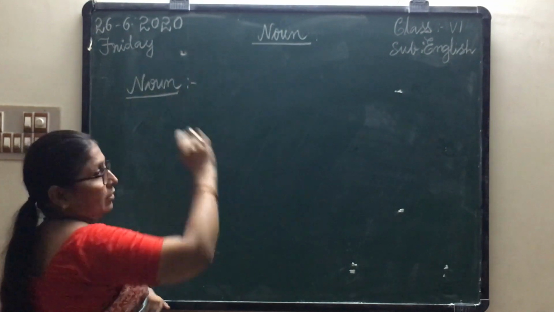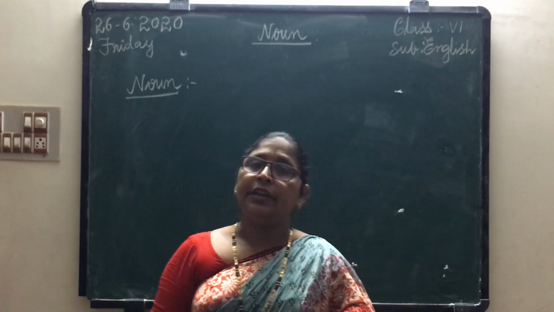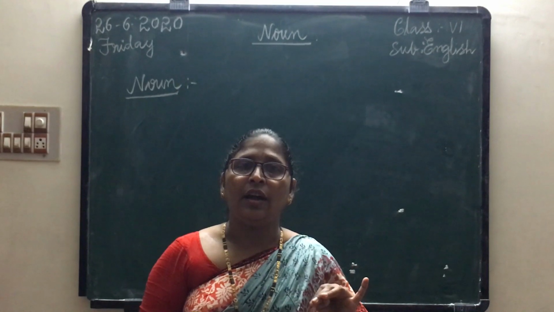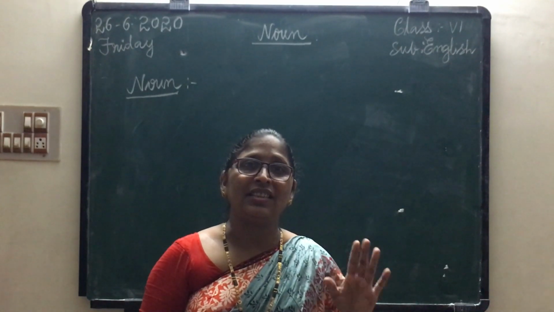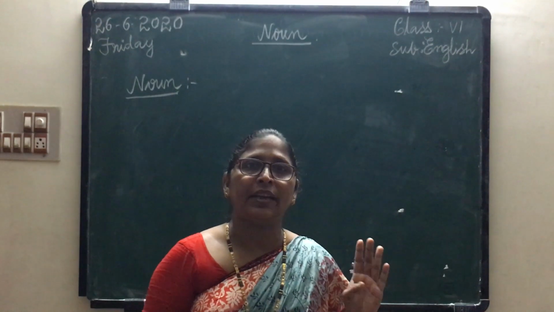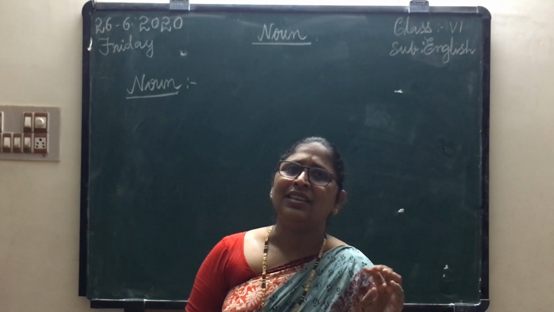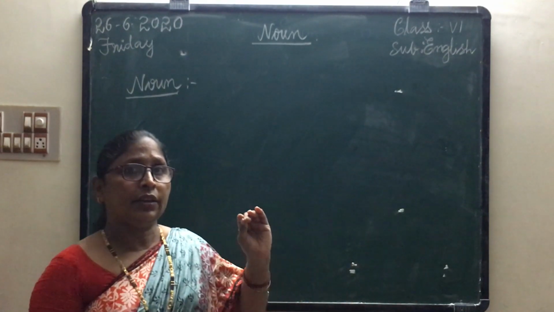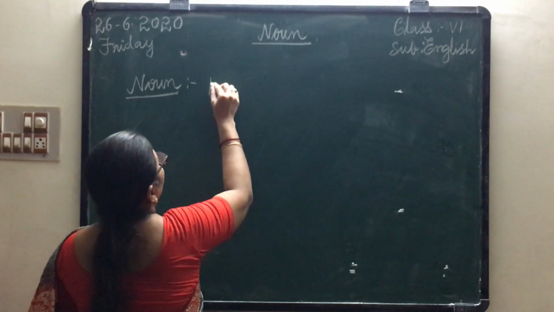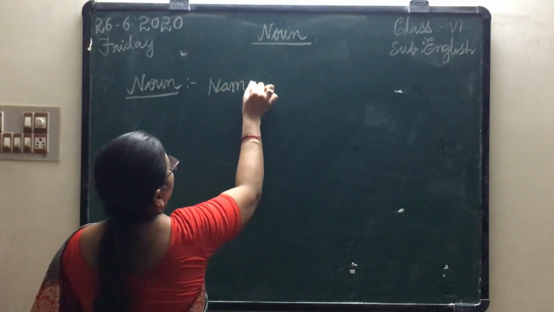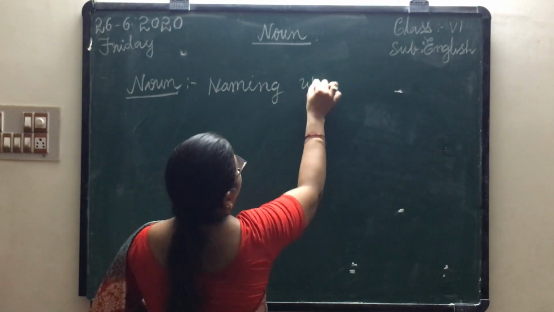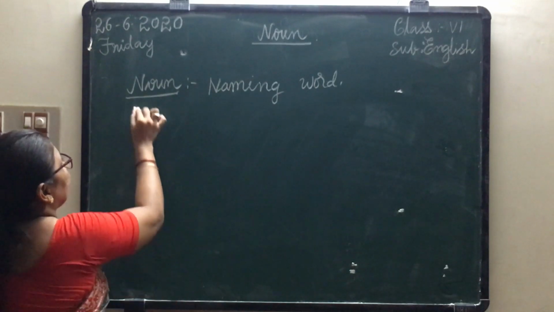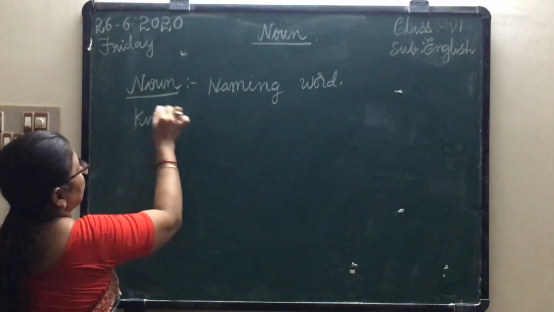Noun is a naming word. It denotes the name of a person, place, animal, thing or state of being. Okay, you learn about this. And now different kinds of nouns are there. Already you learned about naming. Noun is a naming word. Now, kinds of nouns. How many kinds of nouns?